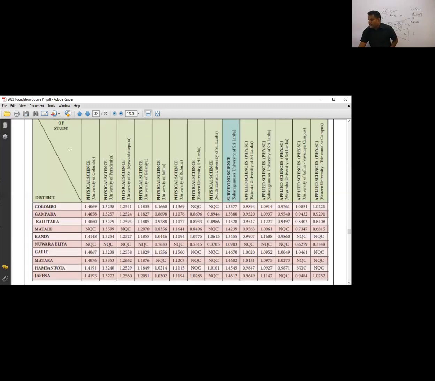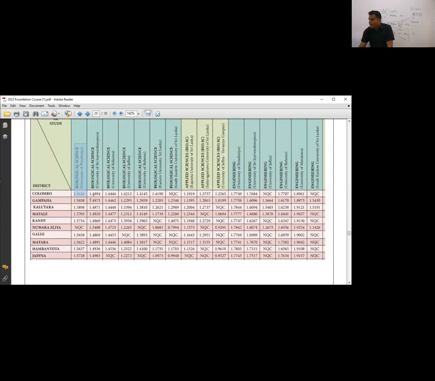Biological science, Colombo, 1.5624. It's four decimals. You'll be getting a Z score. Definitely your Z score should be higher than this value in order to be selected to this university course. This is the cut-off mark. You'll get the Z score with your result in the A-level examination. When you get A-level results, you'll get a Z score, and that Z score should be higher than this value in order to attend that course.